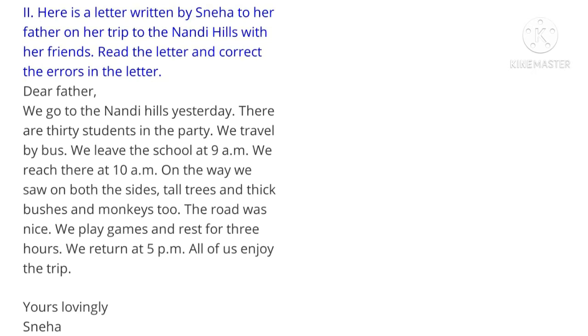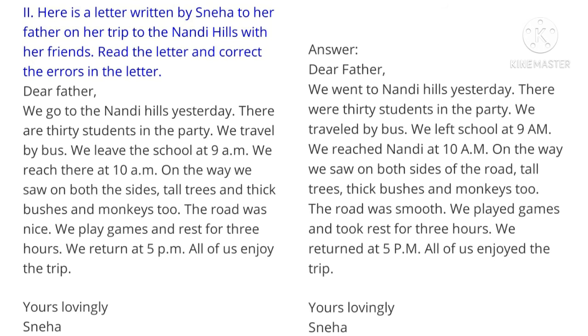Now the second main. Here is a letter written by Sneha to her father on her trip to the Nandi Hills with her friends. Read the letter and correct the errors in the letter. Dear father, we go to the Nandi Hills yesterday. Yesterday means past tense, it has already happened. So we change go to went. We went to Nandi Hills yesterday. There were 30 students in the party. Correct. We traveled by bus. It will become travelled by bus. Then we leave the school at 9 a.m. Already past tense, so leave will become left.